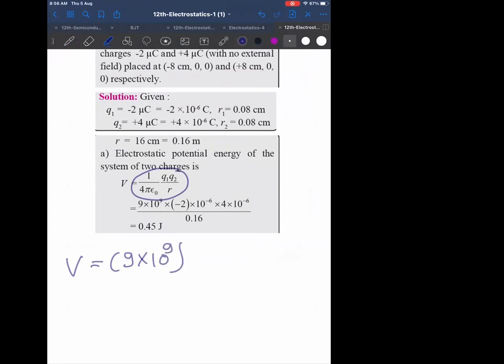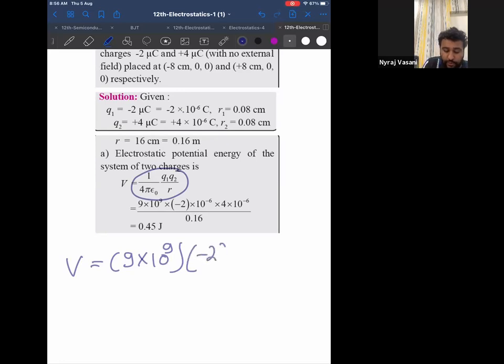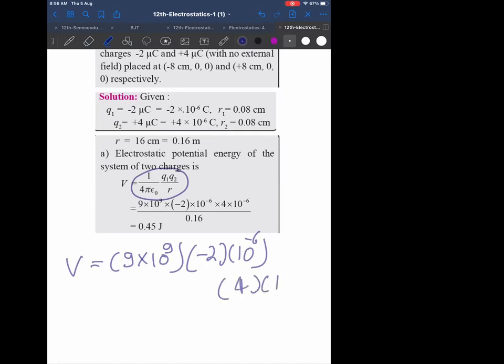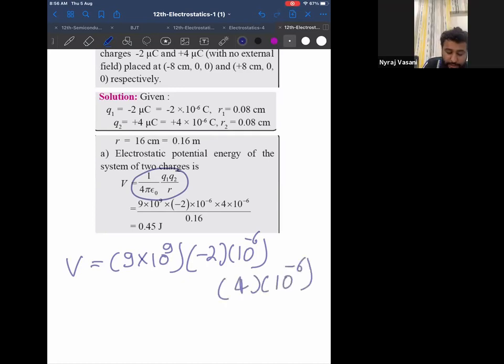Now what is charge 1 given as? Minus 2 micro, that means minus 2 into 10 power minus 6. And Q2 is given as 4, so it will be 4 into 10 power minus 6 divided by the distance. Now the distance is given as minus 8 to 8. Therefore, distance is 16 into 10 power minus 2. 16 centimeter means 16 into 10 power minus 2. Till here it is clear? Yes, sir.